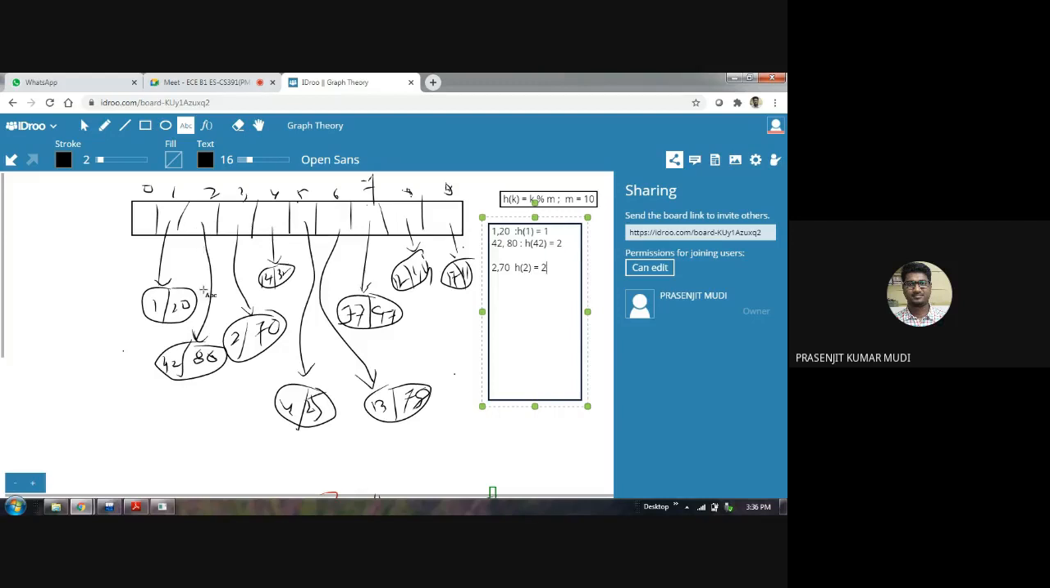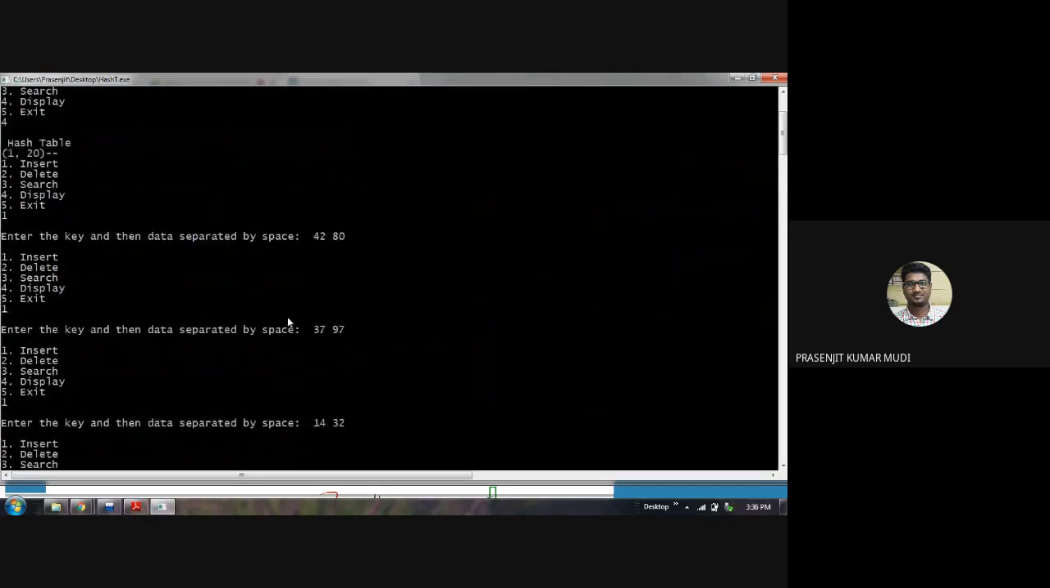So if a pointer is already engaged, move on to the next pointer. If it is available, then let it be engaged. Otherwise, you move on to the next available pointer. So we are moving to the next pointer, the third pointer. It is available, so it is pointing towards 2,70. So likewise, if you enter